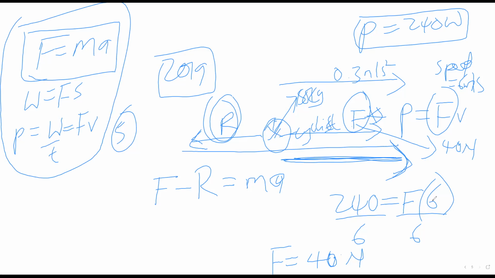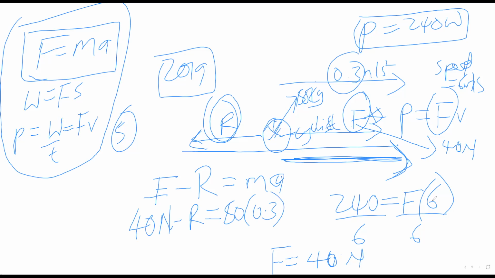So now that we are resolving forces horizontally, we've found F already as 40 newtons, minus R is equal to mass. The mass we are given as 80, the mass of the bicycle and the cyclist. Acceleration we are given as 0.3.